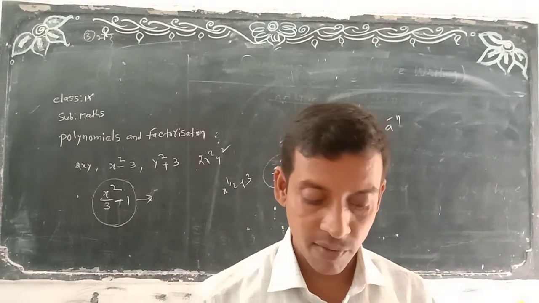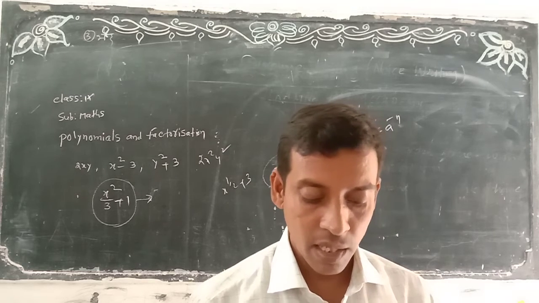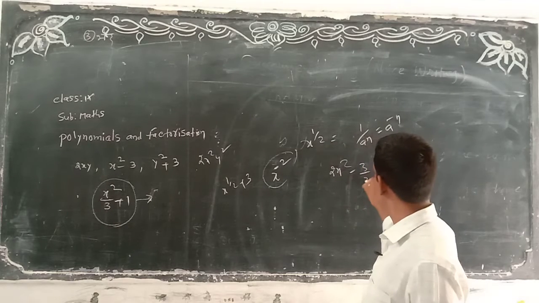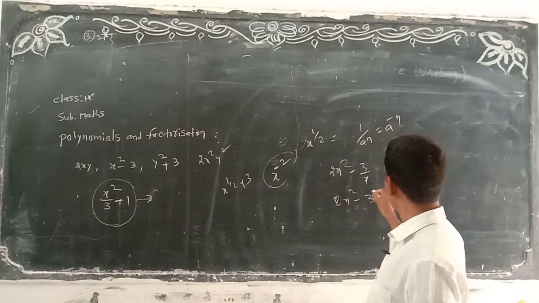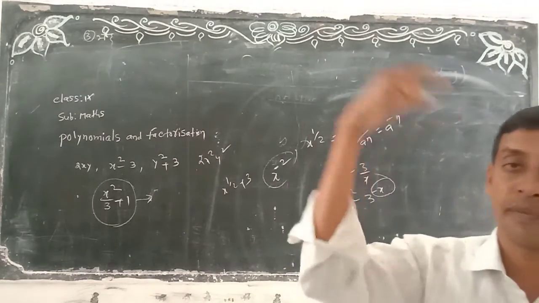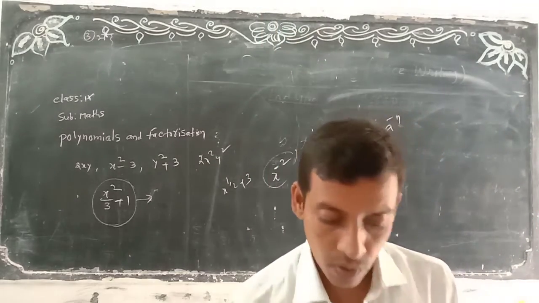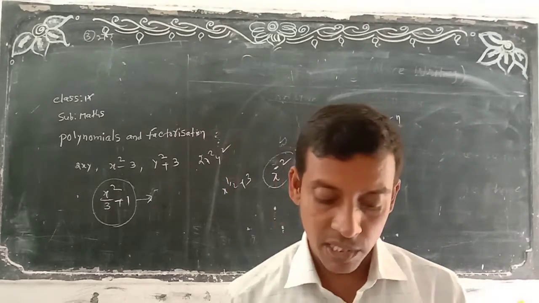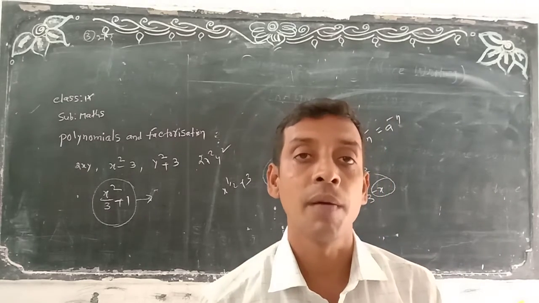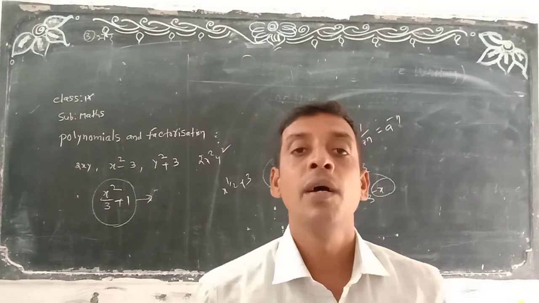And also the second, 2x square minus 3 by x plus 5, is not called a polynomial. Why? Because of the 3 by x here, if it is in negative powers, it is not called a polynomial. So, an algebraic expression in which the variables involved have only non-negative integral powers is called a polynomial. It should be in positive form only. If it is in fraction form, it is not called a polynomial.